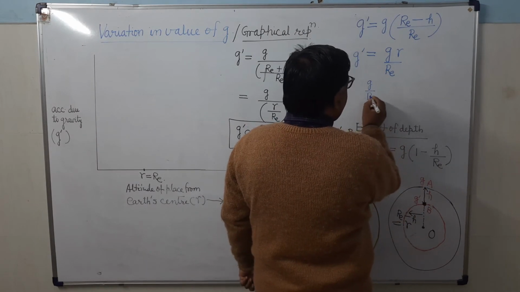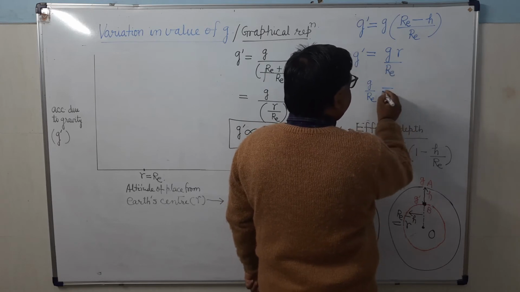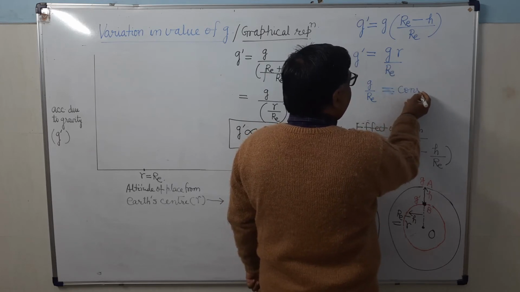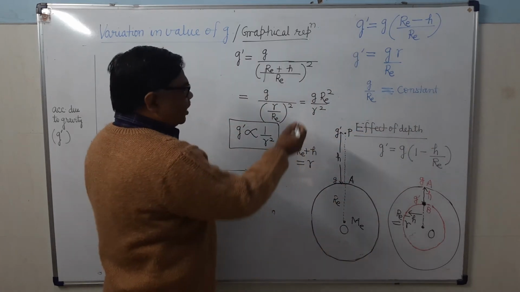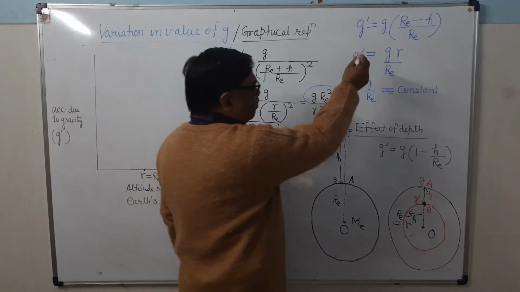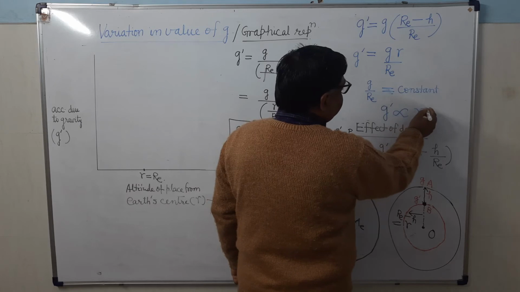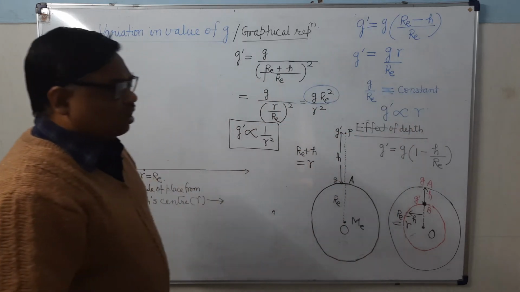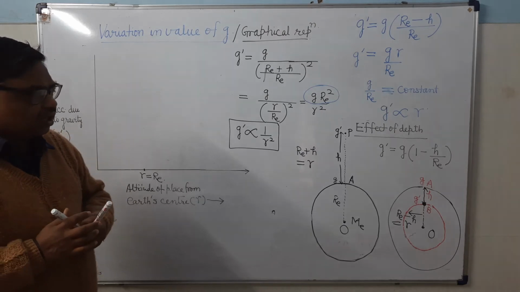Therefore, just like here g re squared was constant, since g upon re is constant, g dash is directly proportional to the small r.